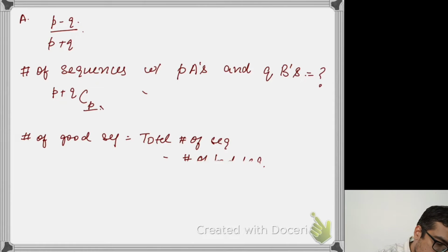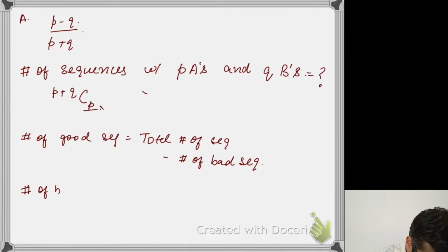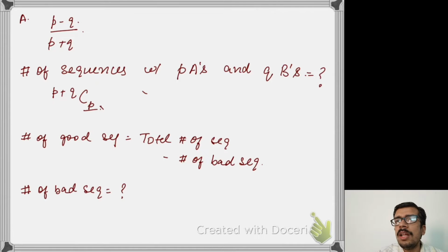So how do I compute the number of bad sequences? Well, one thing is clear: if the first vote itself is for candidate B, it is a bad sequence, because over there candidate B has taken the lead in the first vote itself.